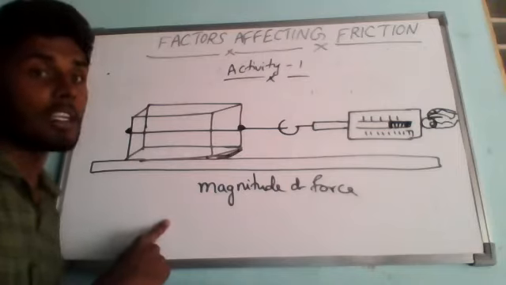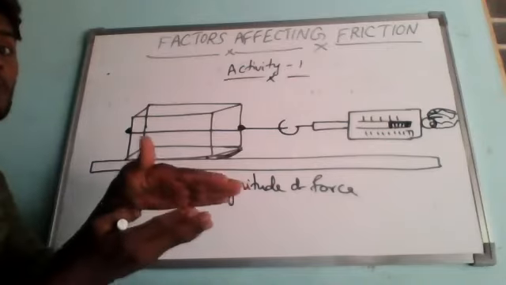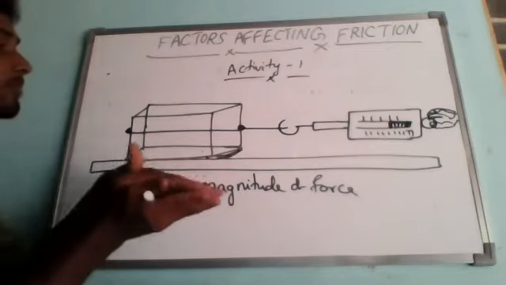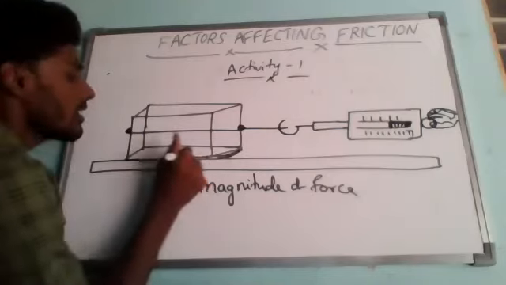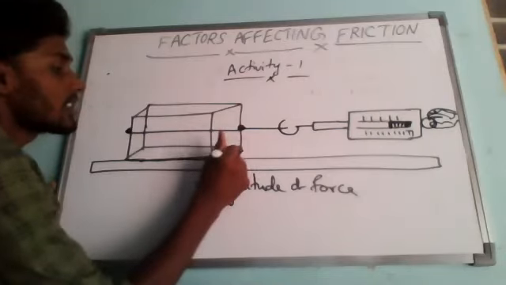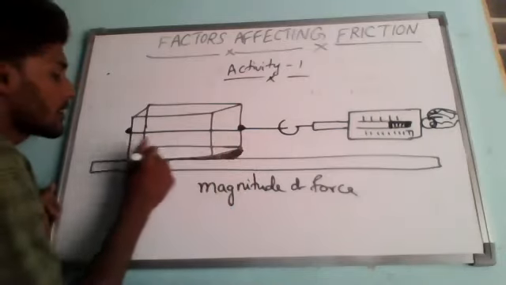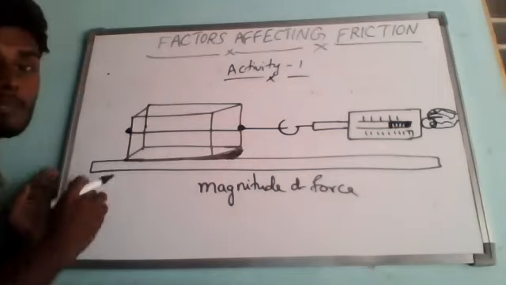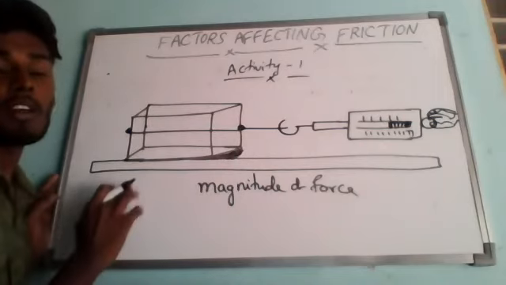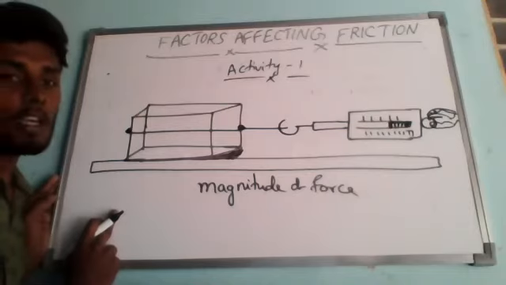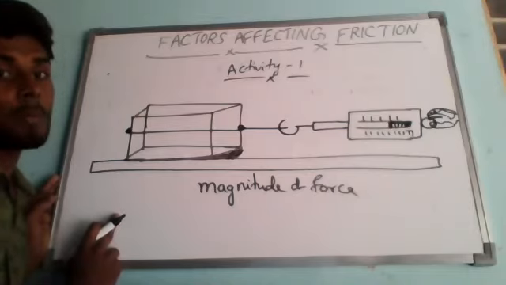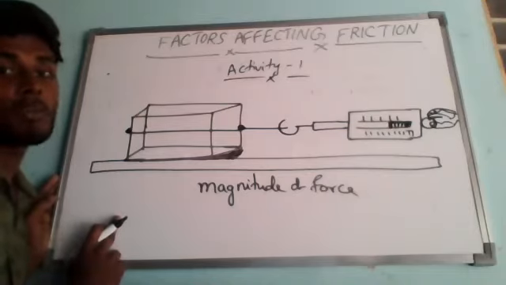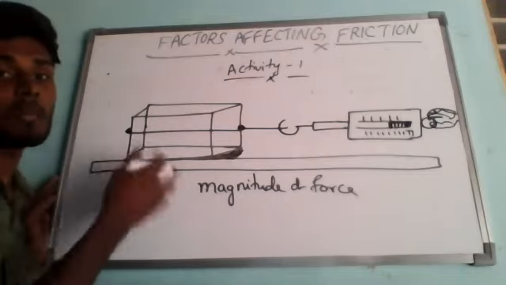That is the required force to pull this brick on the surface of the floor. If you apply less than that force, then the frictional force is dominating, so the brick cannot slide on the surface. So this reading gives us the magnitude of the force of friction between the surface of the floor and the surface of the brick. This amount of force is the frictional force present between the two surfaces in contact with each other. Now let us wrap a piece of polythene around the brick and repeat the same activity.